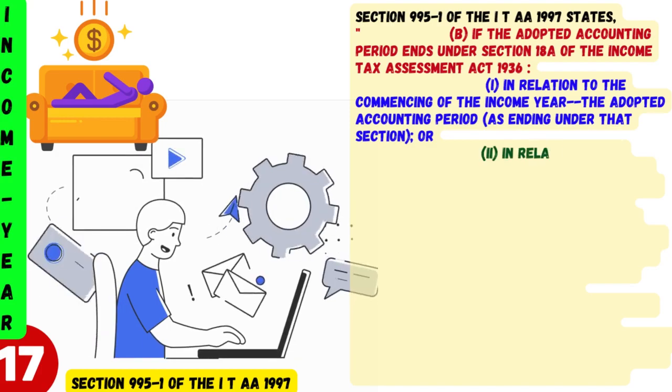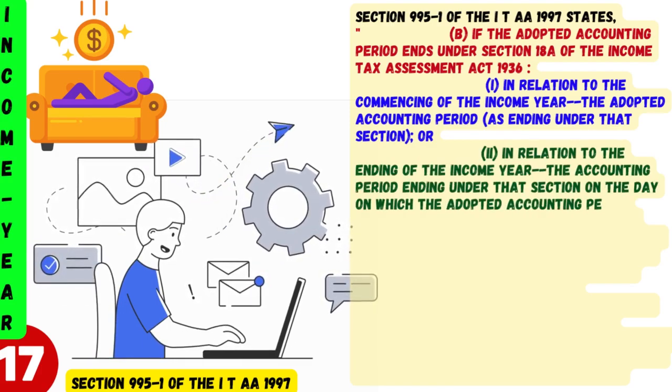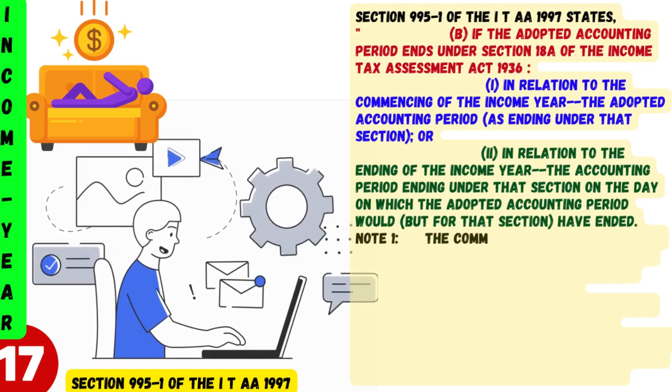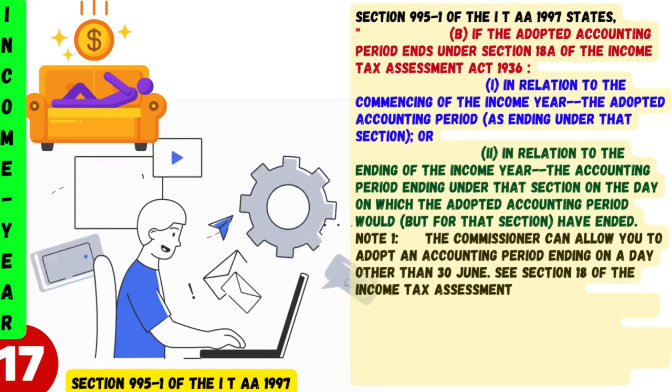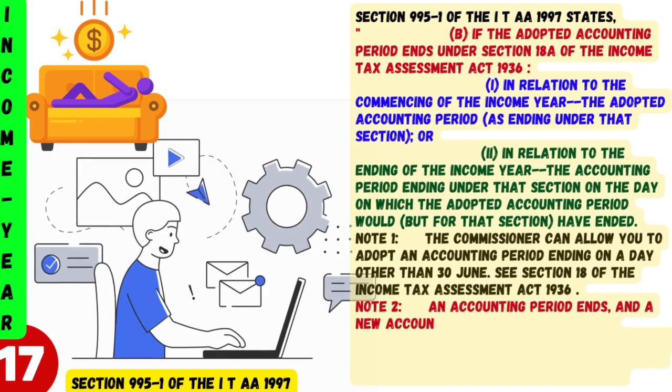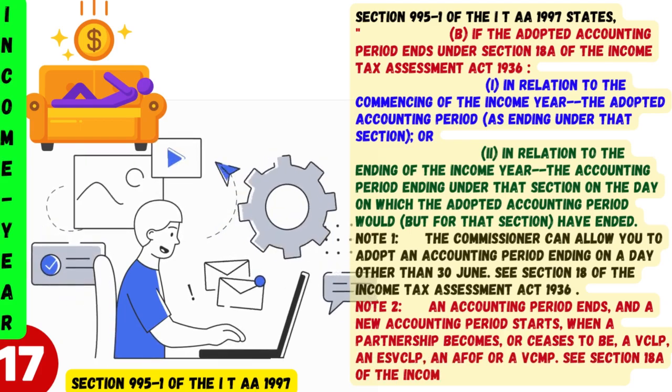In relation to the commencing of the income year, the adopted accounting period, as ending under that section, or 2. In relation to the ending of the income year, the accounting period ending under that section on the day on which the adopted accounting period would, but for that section, have ended.